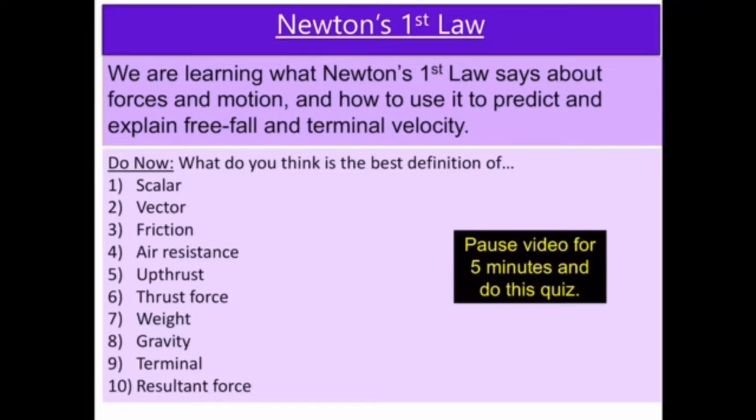Welcome back to physics. This lesson is about Newton's first law. By the end of this lesson, you should be able to say what Newton's law means and then use it to predict and explain things like why a car has got a maximum speed even if you absolutely floor the accelerator, and why a skydiver, when they jump out of an aeroplane, eventually reaches a constant speed.